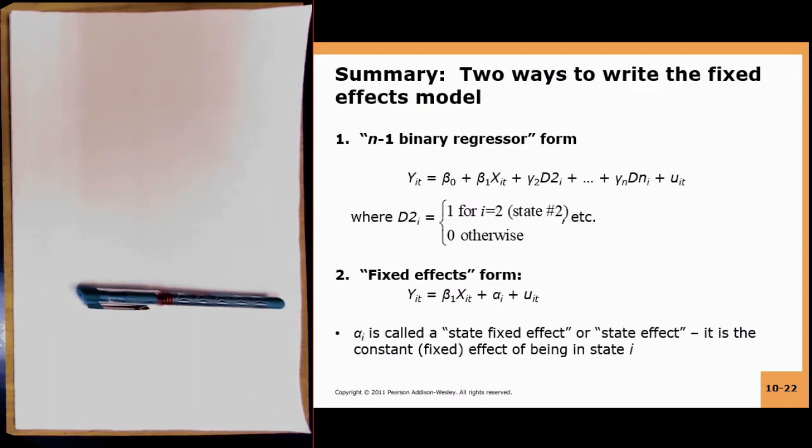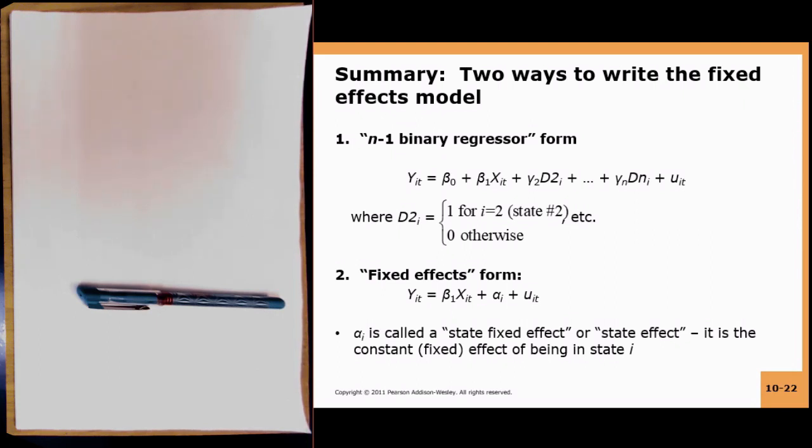So to summarize, there are two ways to write the fixed effects model. One is the n-1 binary regressor form, where Y it is equal to beta 0 plus beta 1 X it plus gamma 2 D2i up to gamma n Dni.